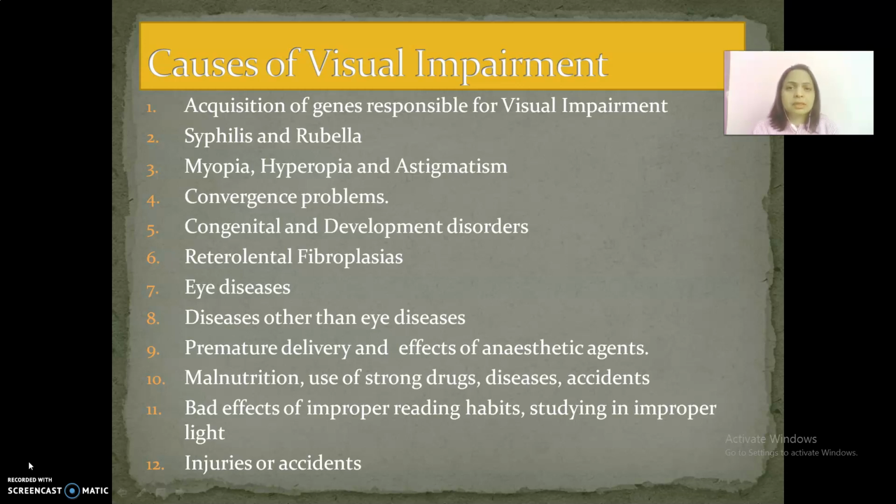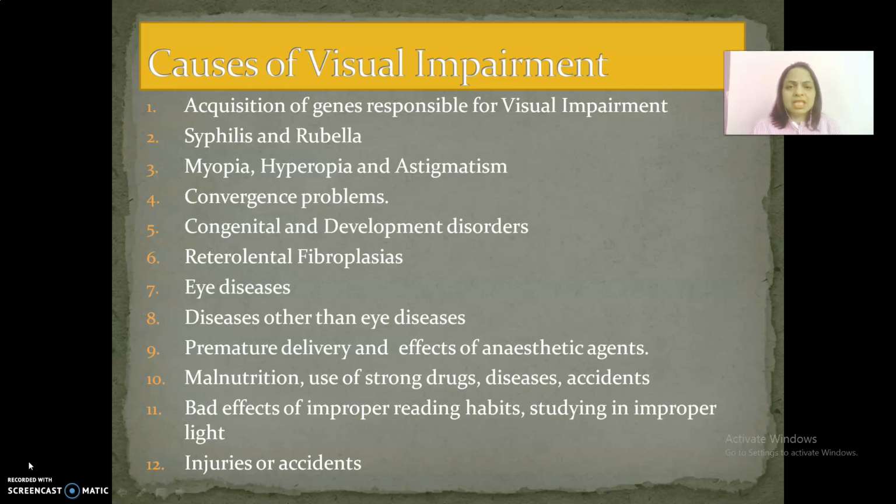during the period of the baby's growth. Third is myopia, hyperopia and astigmatism. These are common eye problems, and they are also called accommodation problems. Accommodation problems have a genetic basis. Another reason may be that sometimes eyes have a convergence problem, and convergence is the movement of the eyeballs to achieve binocular vision.